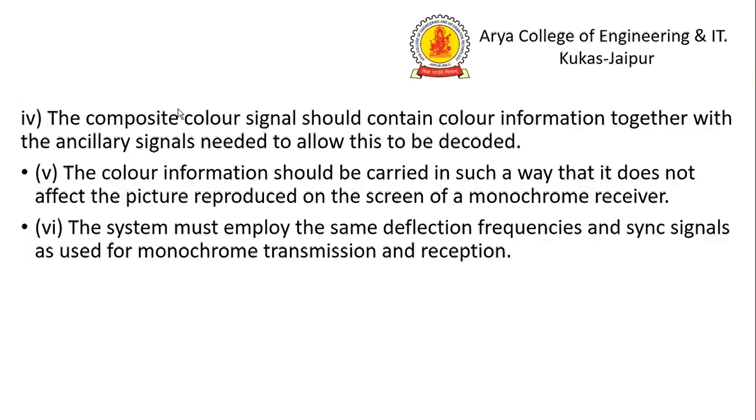The composite color signal should contain color information together with the ancillary signal needed to allow this to be decoded. The color information should be carried in such a way that it does not affect the picture reproduced on the screen of a monochrome receiver. The system must employ the same deflection frequencies and sync signals as used for monochrome transmission and reception. Transmission and reception play a very important role for monochrome and color systems.